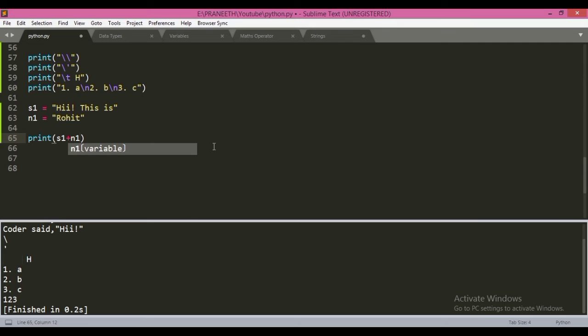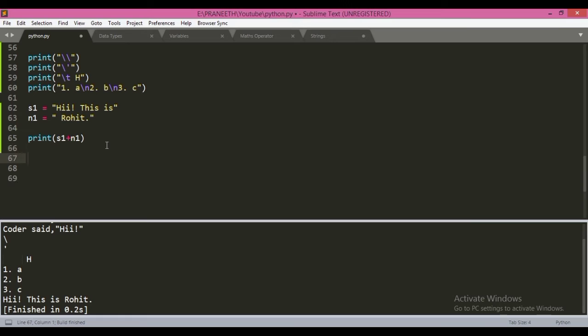So let's take the output. See, we get the output as hi, this is Rohit, but we are not getting a space between these two concatenated parts. Basically the concatenation property directly joins one part to the other and creates a new string. So to have a space between them, give a space in the previous text, and then we get a space, or else we can give a space in the next statement.